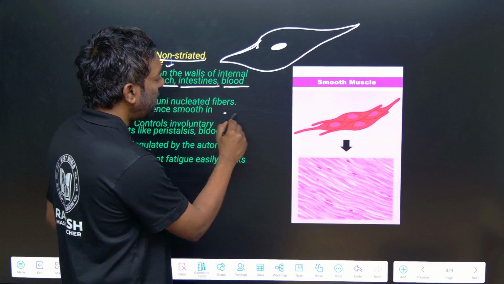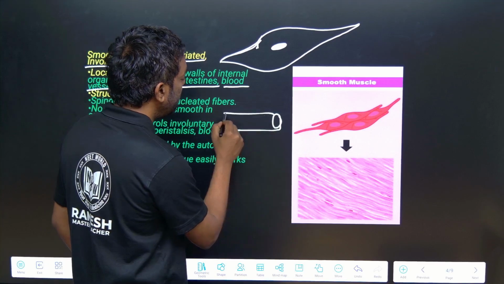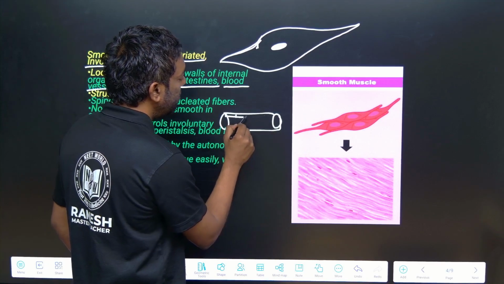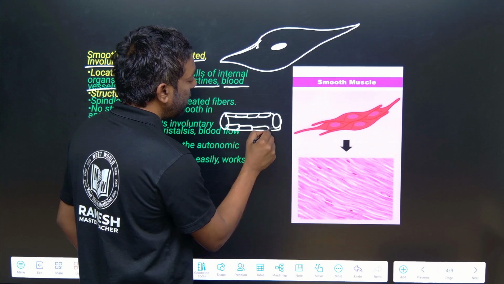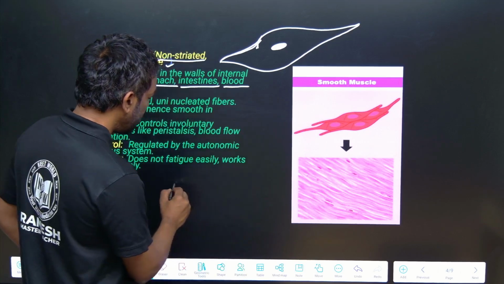Blood vessels have endothelial cells. This is the blood vessel, and smooth muscle is there. Guys, just look into this. This is the artery.